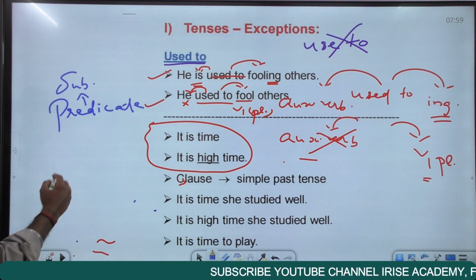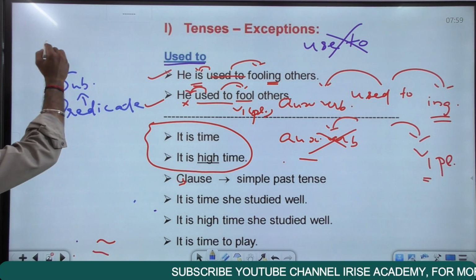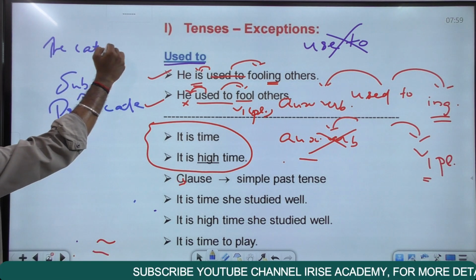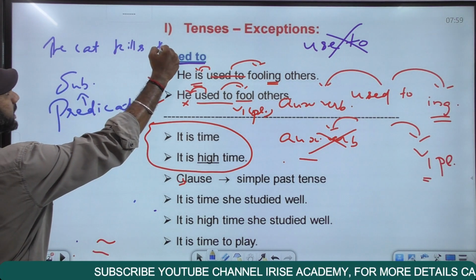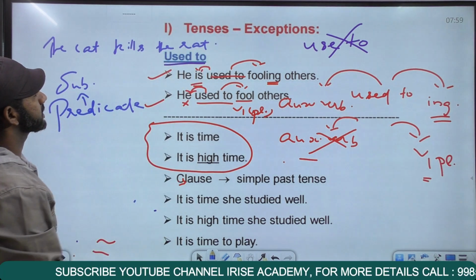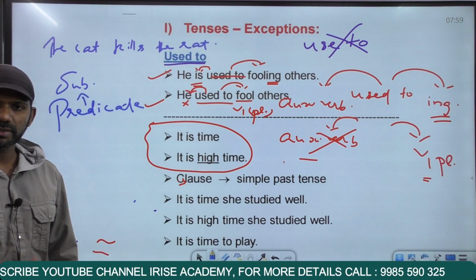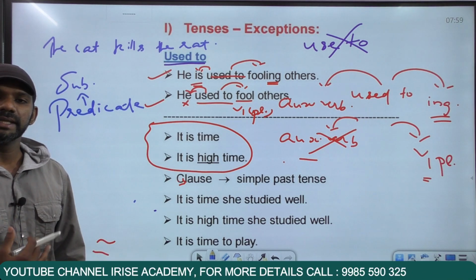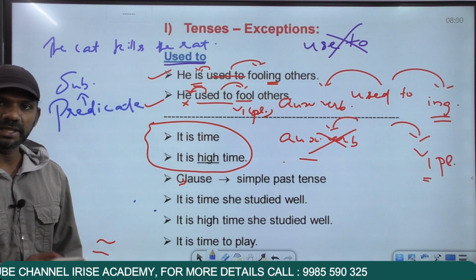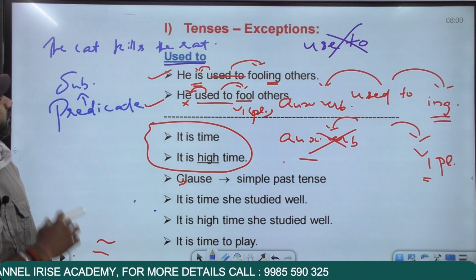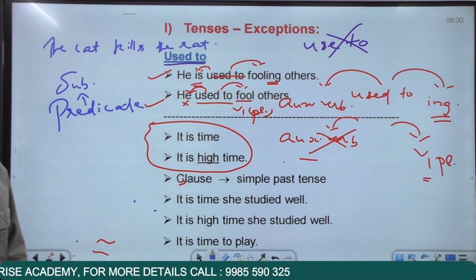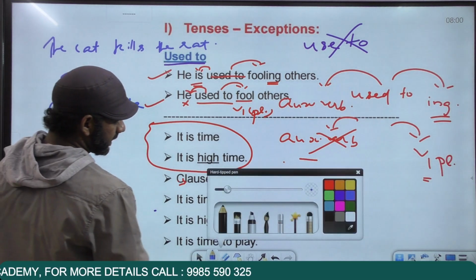If I go for a statement like, the cat kills the rat. The cat kills a rat. Subject means the doer of an action. Object means the receiver of an action. Subject and object can only be nouns or pronouns. We have two nouns in this statement. One is the cat.